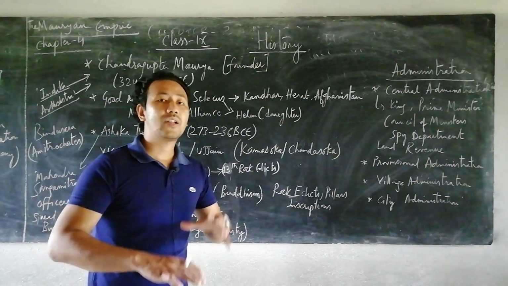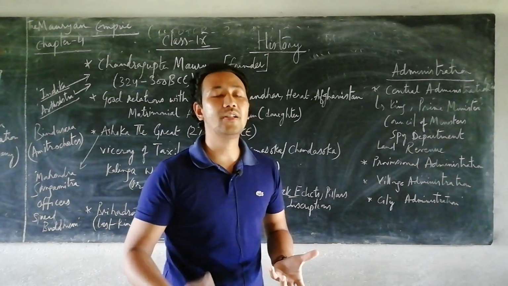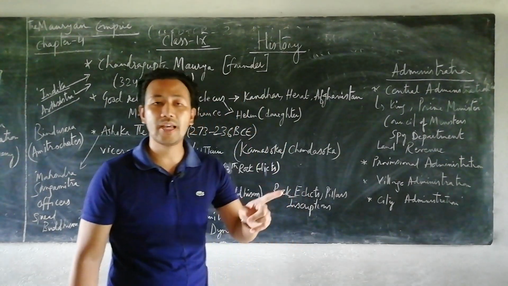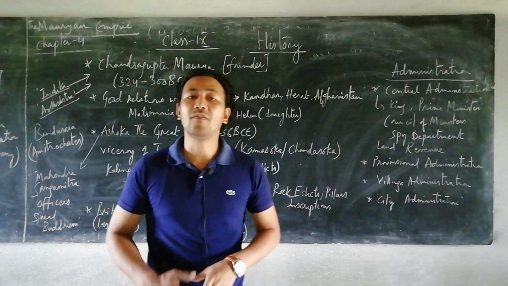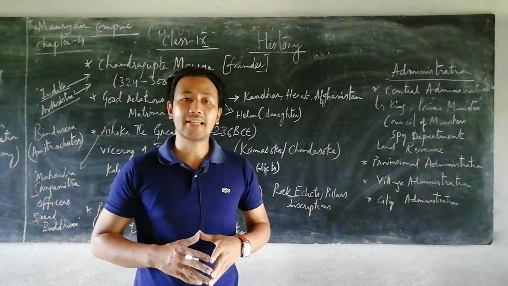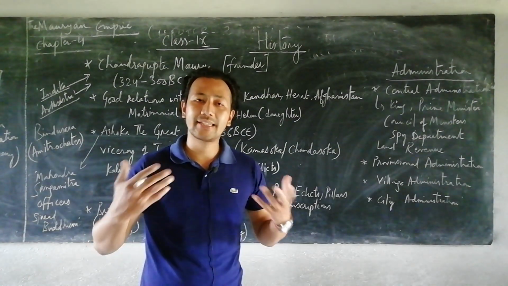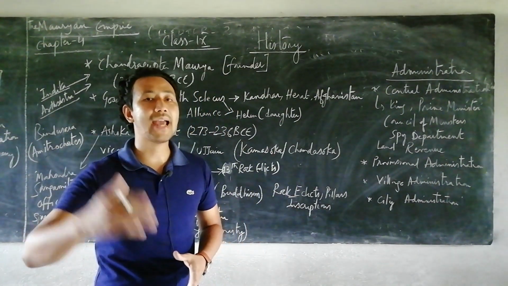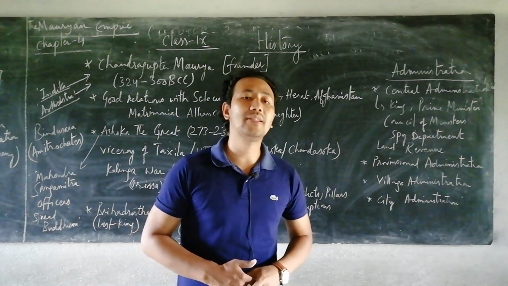Bindusara had a son known as Ashoka the Great, and later on by his father he was given two places of India, Ujjain as well as Taxila, and he became the viceroy of those two areas. And later on he gained a lot of knowledge. He was very bold, brave, skilled, had a lot of information, and his confidence level was very high, and he was able to put up his effort against all the enemies that he faced.